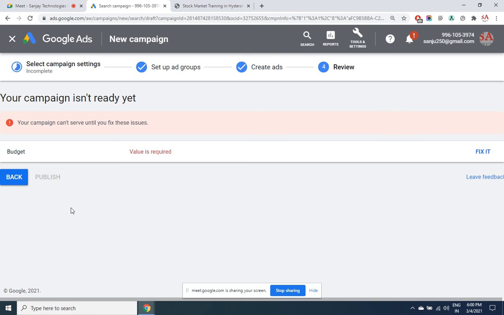The preview is not working, maybe a problem with the browser. Otherwise, as you are creating an ad, on the right side you get a preview of it. Budget we did not put.